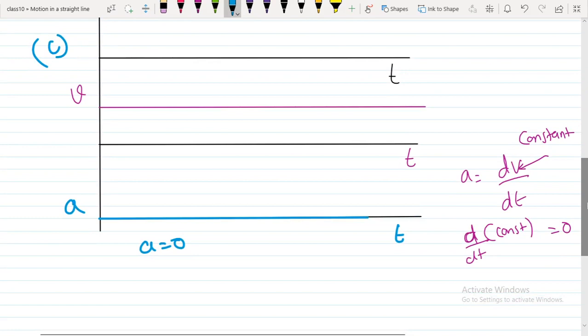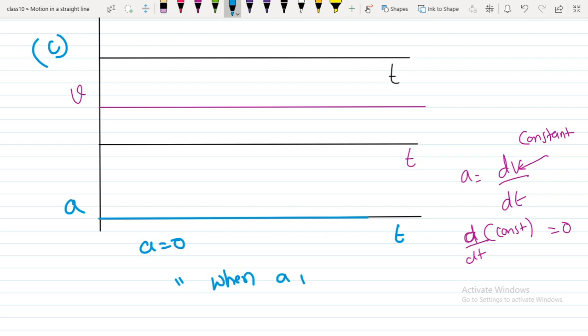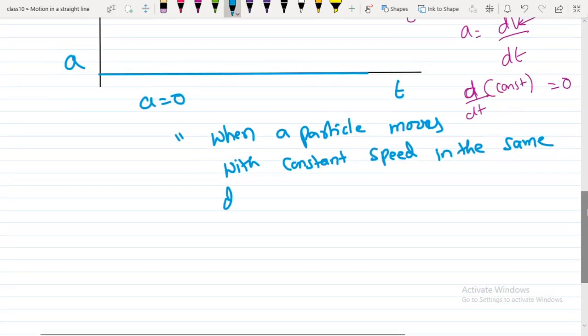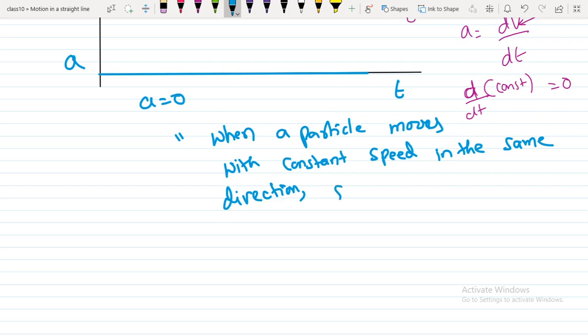When a particle moves with constant speed in the same direction, neither the magnitude nor the direction of velocity changes, so acceleration is 0.